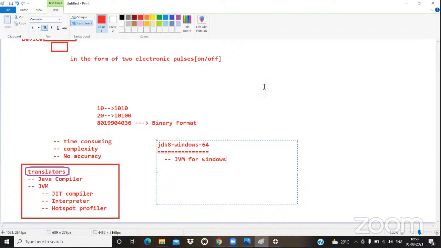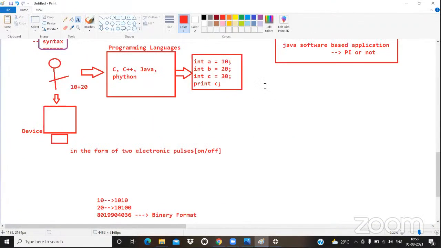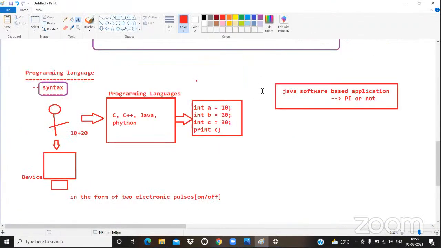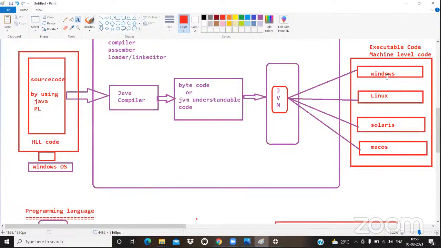That means if you want to run this application in Windows, we install Java software for Windows. Please concentrate on my vocabulary. If you want to run this application in Windows, then you have to install Java software for Windows. Once you install Java software for Windows, then you will get the JVM for Windows. That JVM will convert your bytecode to Windows operating system code.